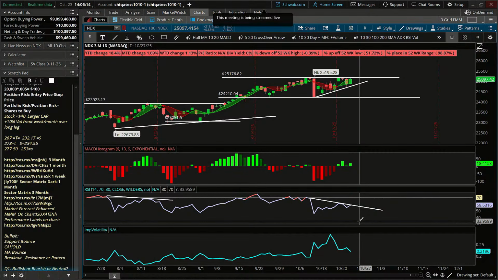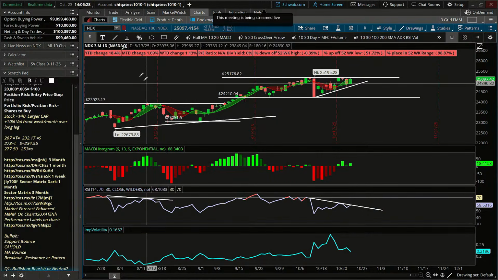It doesn't mean throw the baby out with the bathwater or anything of that nature. It's just kind of a, hey, pay attention. Things might be changing here, but we absolutely want to see price confirm it. We don't get all excited. Oh, divergence, scary, scary, because they can go on for a long period of time.